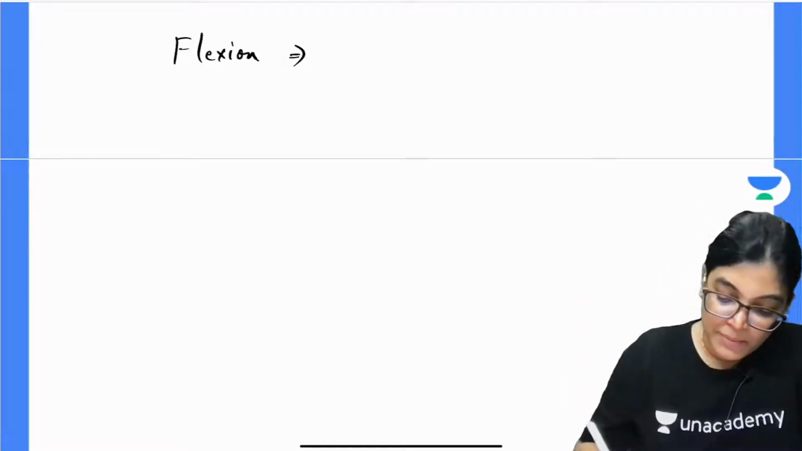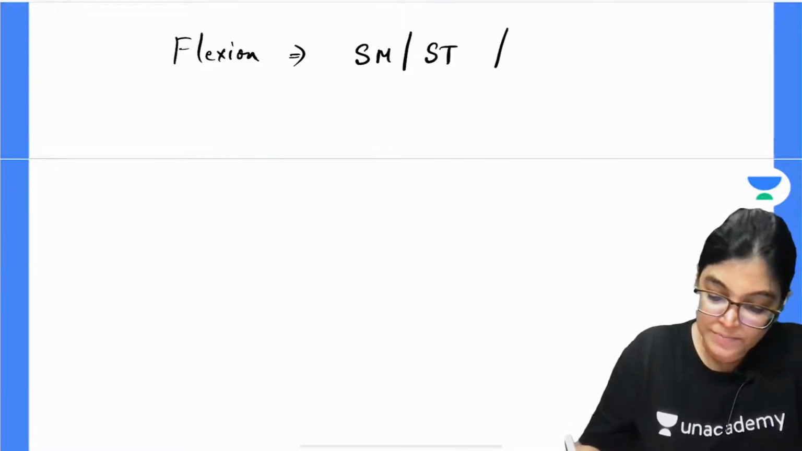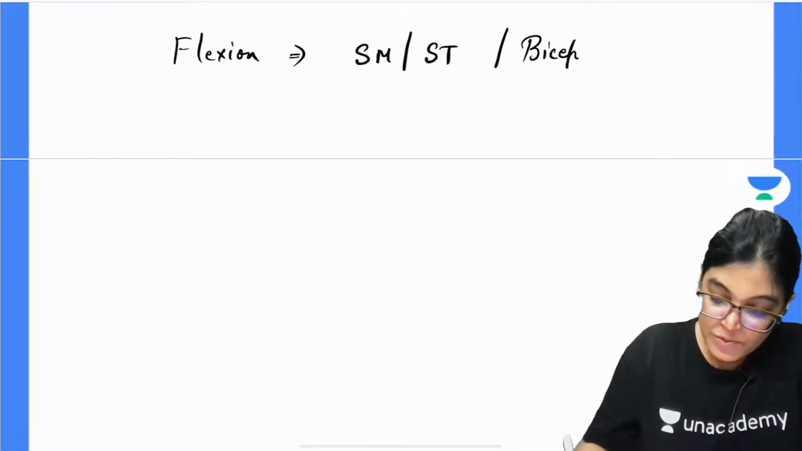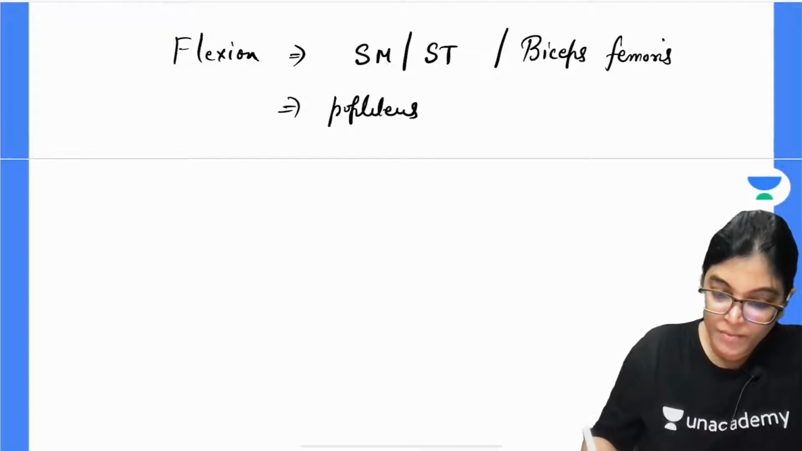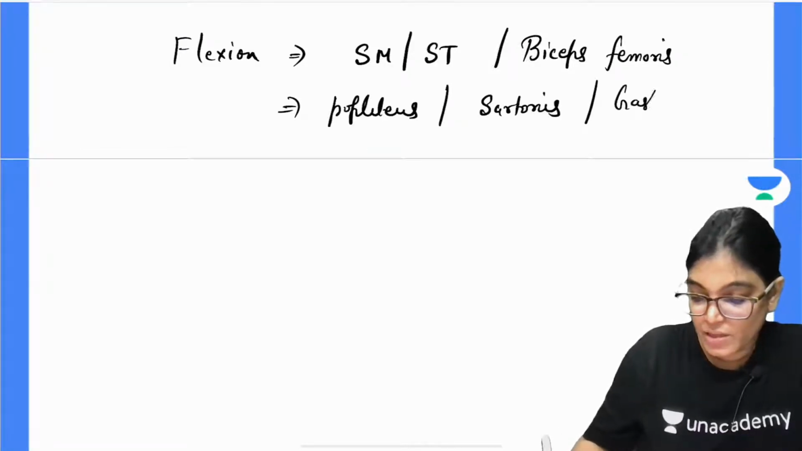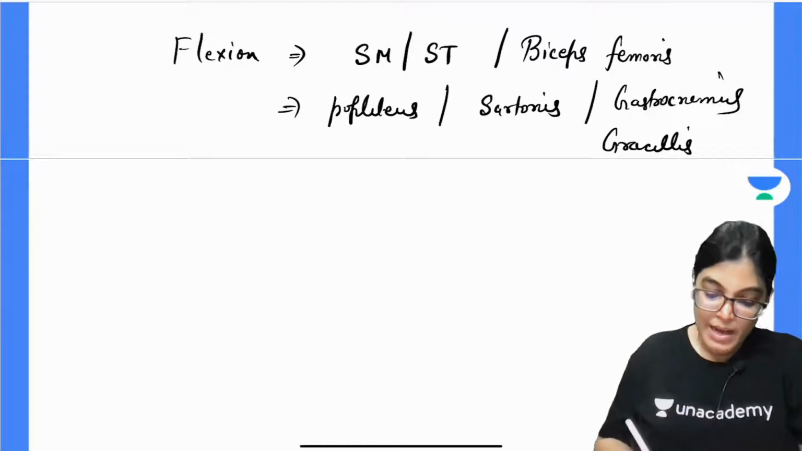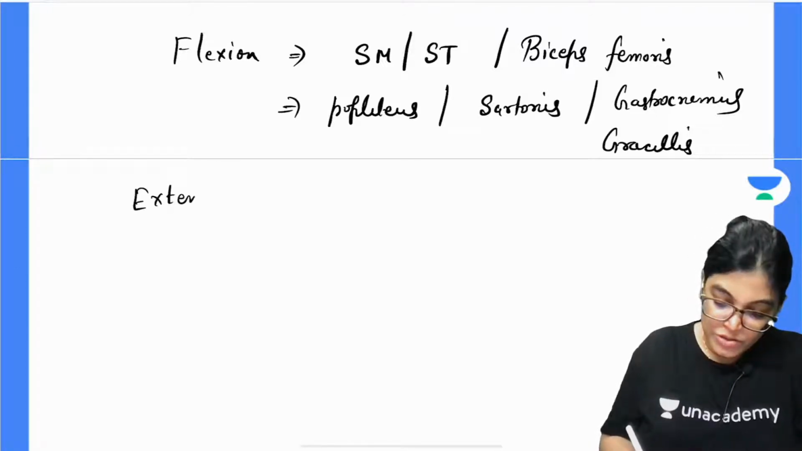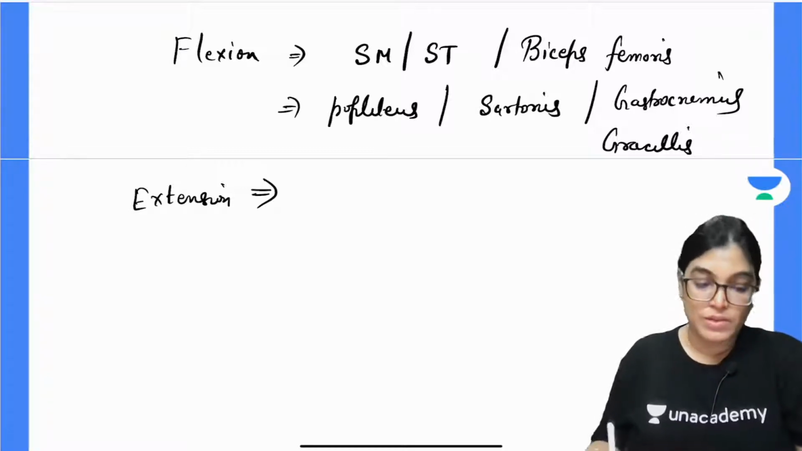Flexion is primarily done by semimembranosus muscle, semitendinosus muscle and also by biceps femoris. Other than that, the muscles performing flexion are popliteus muscle, sartorius muscle, gastrocnemius muscle and gracilis. These are accessory muscles, not the primary. Extension of knee joint is primarily done by quadriceps femoris muscle.